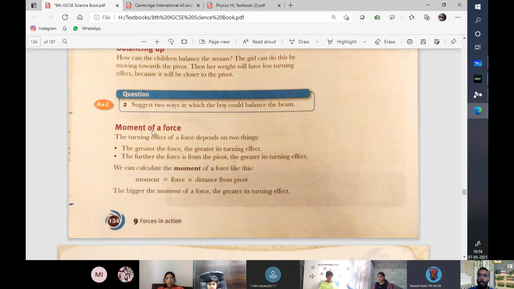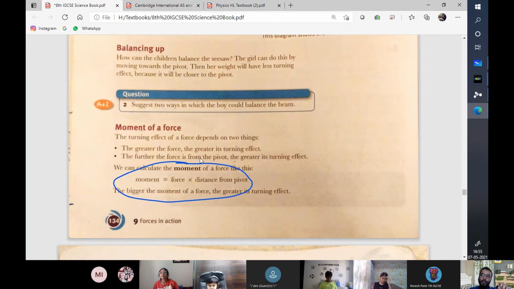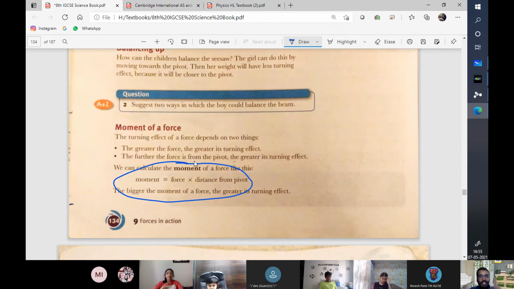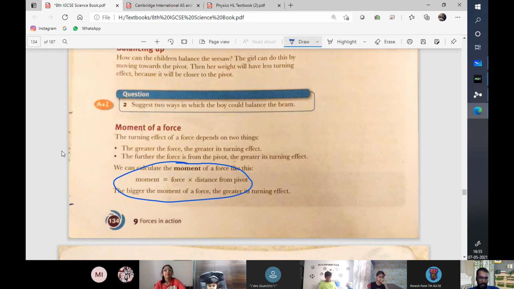Okay. Now, how do you mathematically calculate it? I remember Dev asking this. The moment or the moment of force, which I mentioned in the start of this session, is equal to force into distance from pivot. That is why that correlation that you were seeing when the 20 kilogram moved closer to the pivot, it weighed less. When it moved farther, it weighed more. This is why it happened.